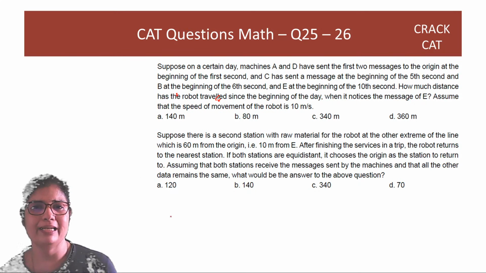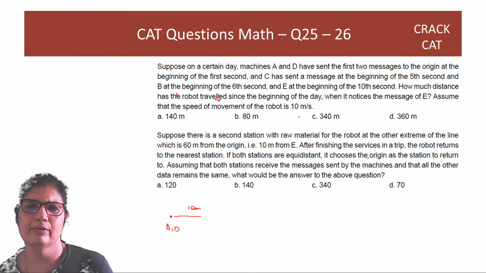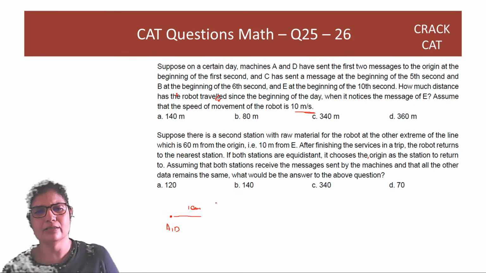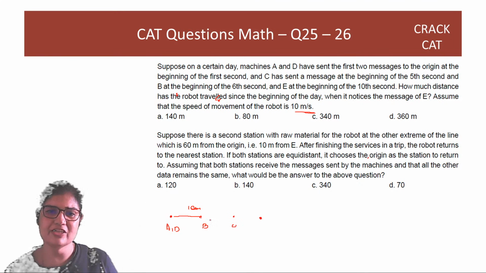Okay, so first it immediately gets the messages from A and D. So it goes 10 meters to A. Okay, the speed of the robot is not important. We don't care. Time is not an issue here, correct? So 10 meters and then it reaches D at 40 meters.